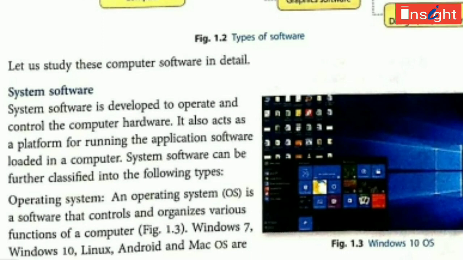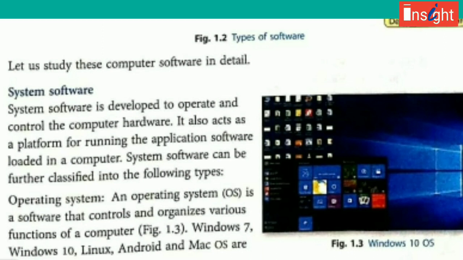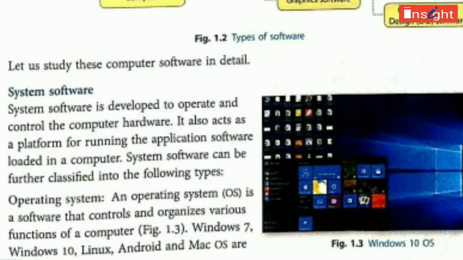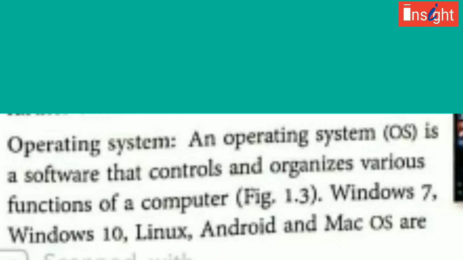Why do we need system software? System software is developed to operate and control the computer hardware. It also acts as a platform for running the application software installed in a computer. System software can be further classified into the following types.